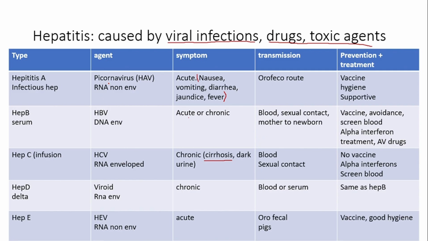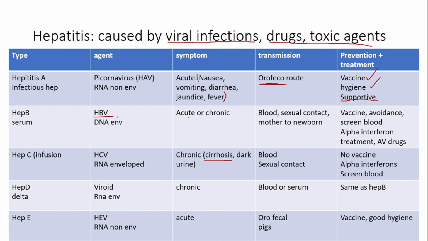Hepatitis A is called infectious hepatitis. It is caused by picornavirus HAV, which is an RNA non-enveloped virus. It has acute symptoms, and as I've described earlier, it is transferred by the orofecal route. There is a vaccine available for this. Besides that, good hygiene practices can prevent it, and if contracted, treatment is supportive care.